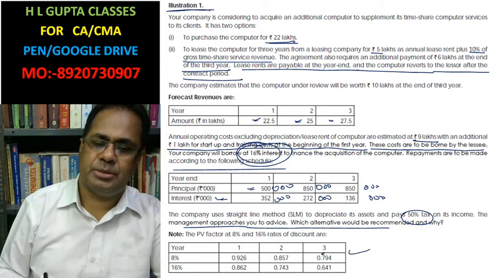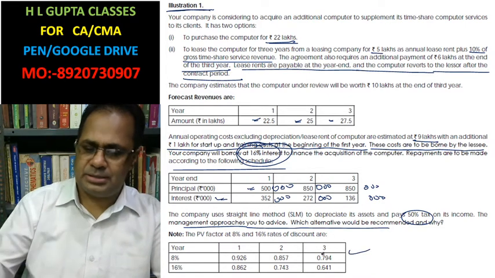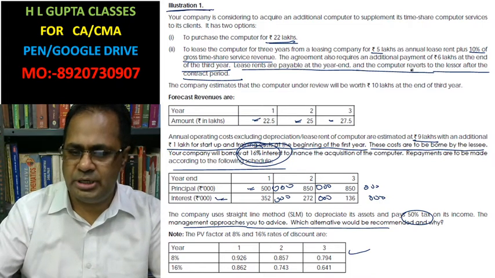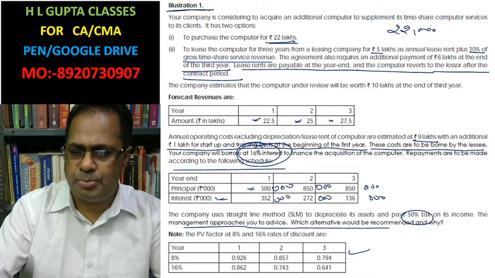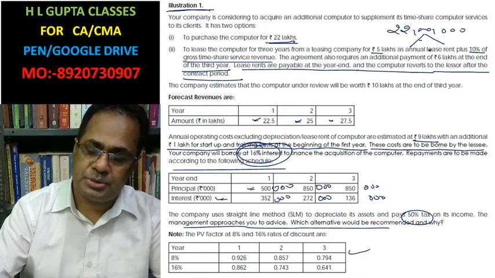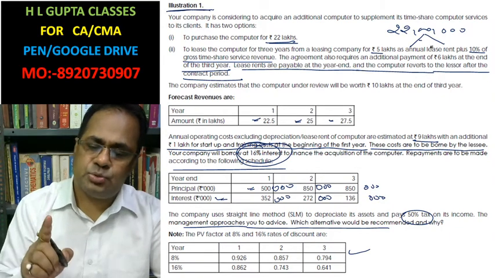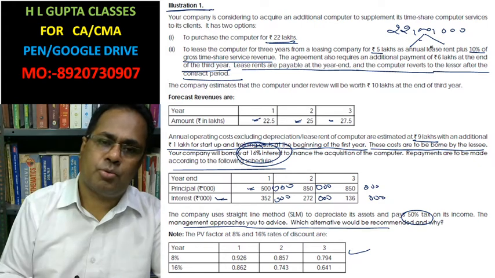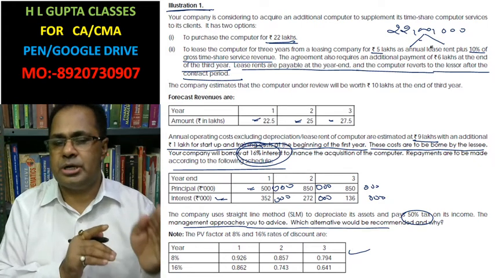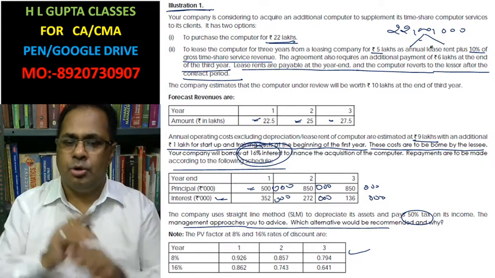The present value factor is given. In this case, the cost of the machine is rupees 22 lakh, and you have two options: one is the lease option, one is the buy option. Which option is better, that you have to decide. In this case, we calculate the present value of cost due to the lease rent and the present value of cost due to the bank borrowing. Which one is lower?